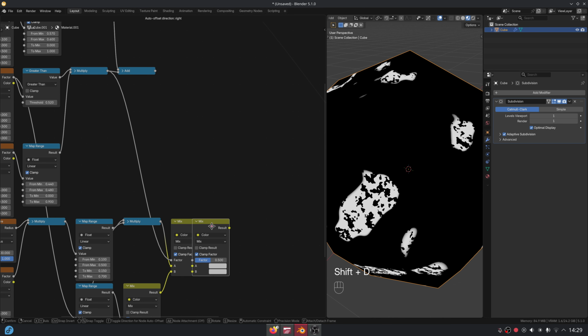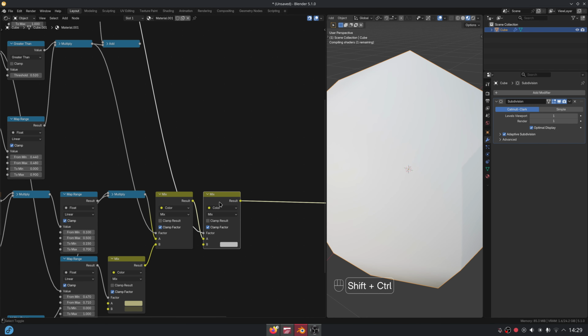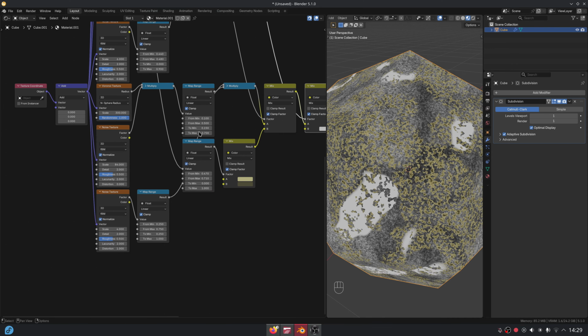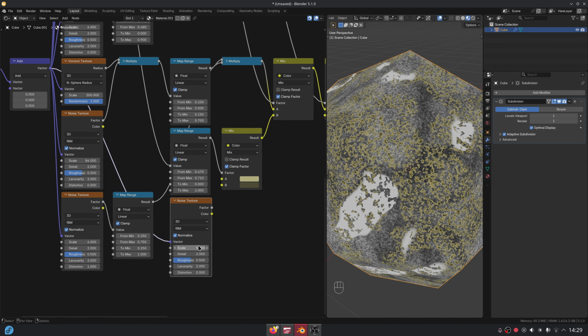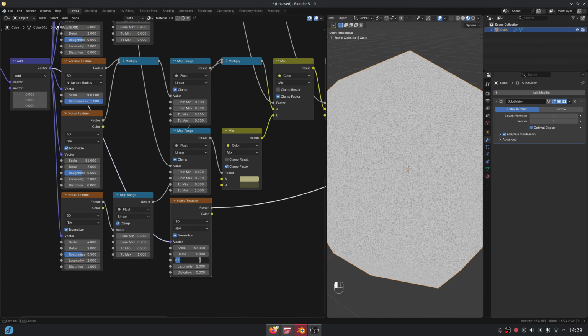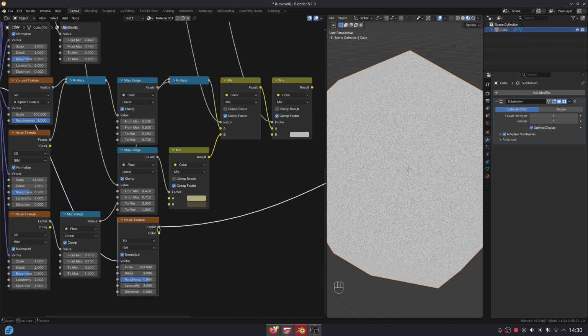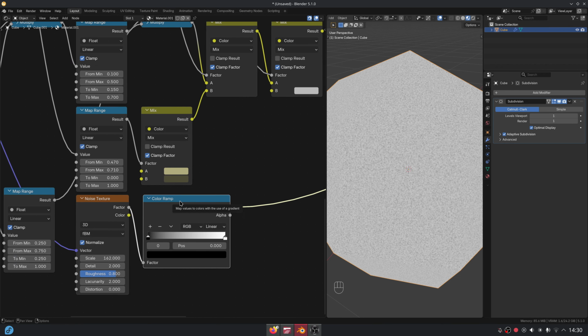Duplicate the mix color node. Use the mushrooms map as a factor. For the mushroom's color, add a noise texture and increase the size. Add a color ramp node and use it to define the colors.